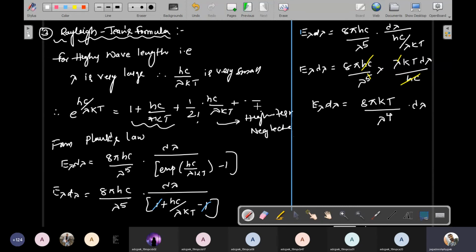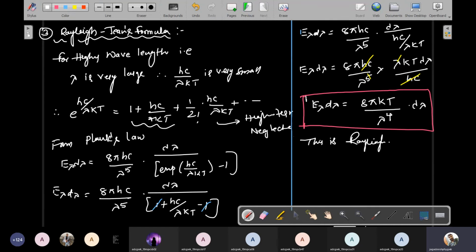This is the Rayleigh formula, the Rayleigh-Jeans formula for black body radiation.